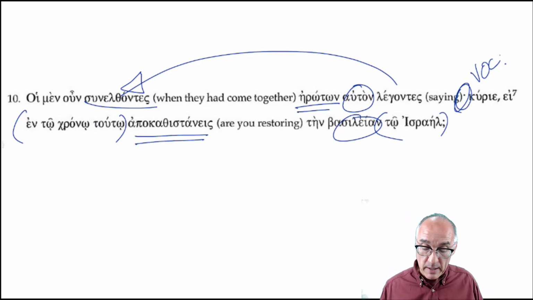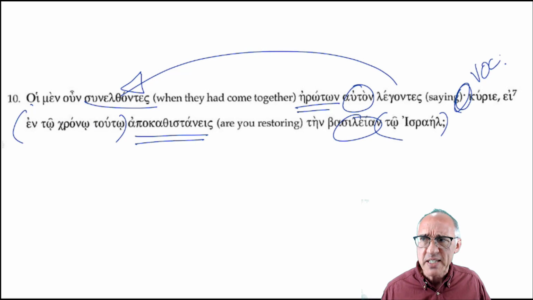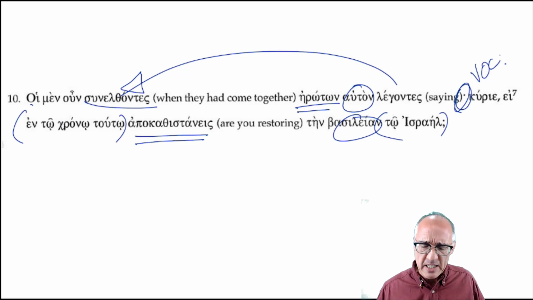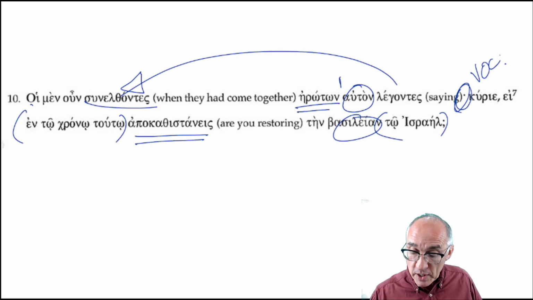We have the sunelthontes, whatever that is. They are doing something. They are erotoning. They are moreover, they are erotoning auton. They seem to be legontes also. Great. Let's handle that first part. When they had come together. What this is, and I don't want to get too far into the weeds, it's the present participle. They coming together asked him, accusative singular masculine, third person plural, imperfect active indicative,